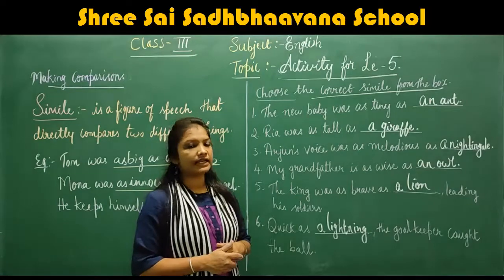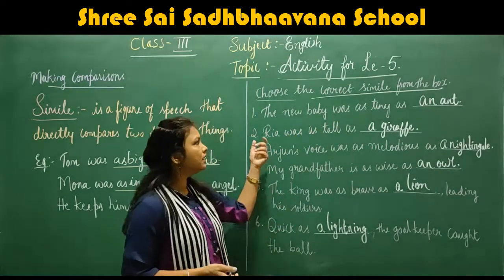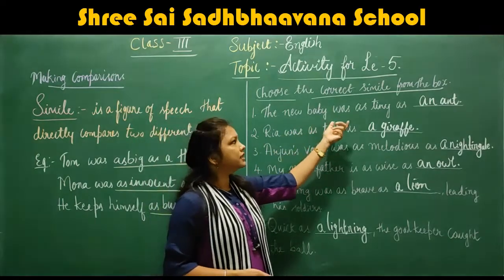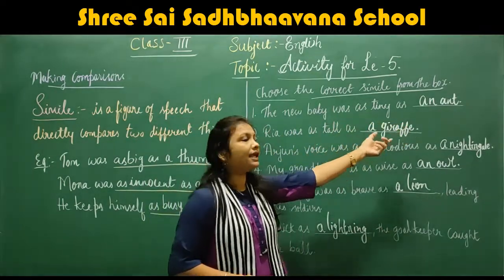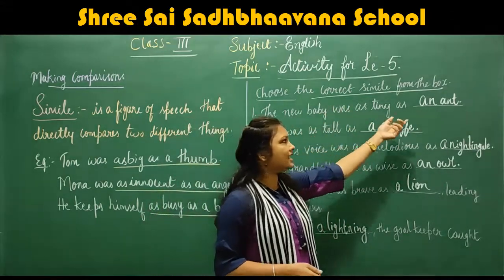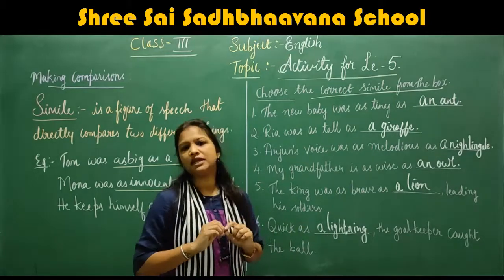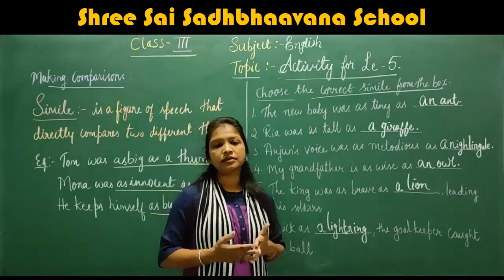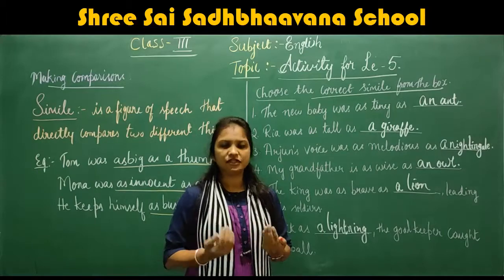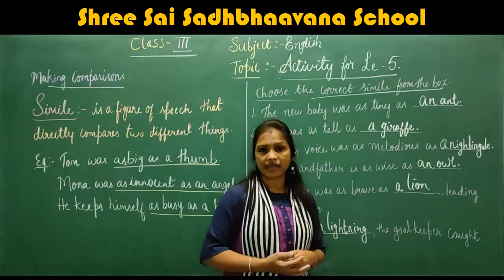What have they given as the first sentence? The new baby was tiny as dash. Here the new baby is directly compared to an ant. So the new baby was as tiny as an ant. An ant is a very tiny insect, and a newborn baby will also be very small. So here the baby is directly compared to an ant.